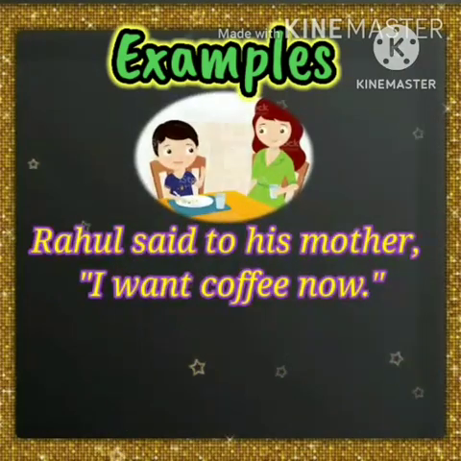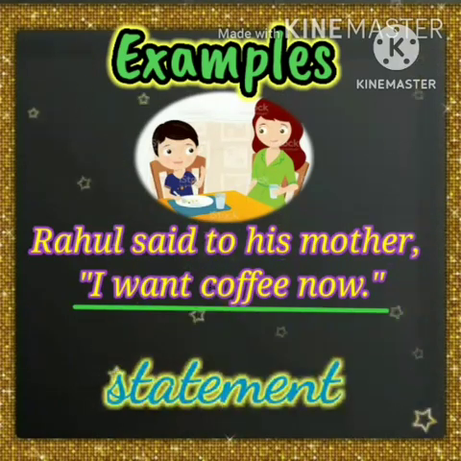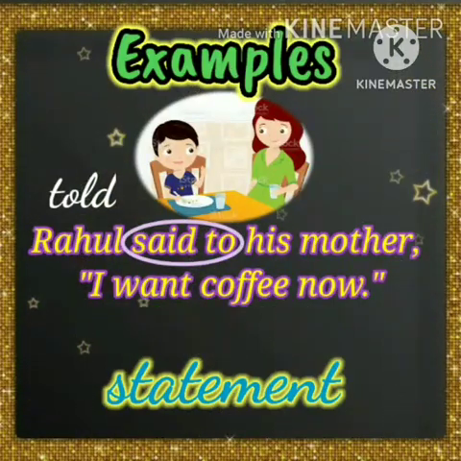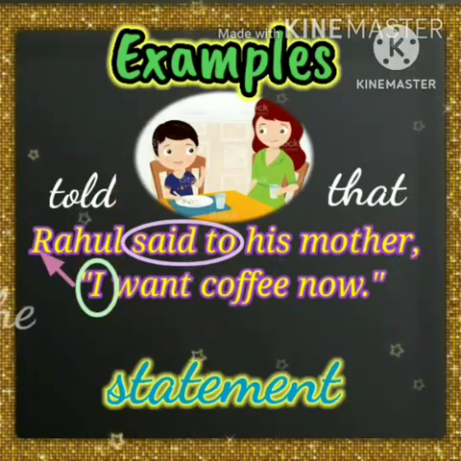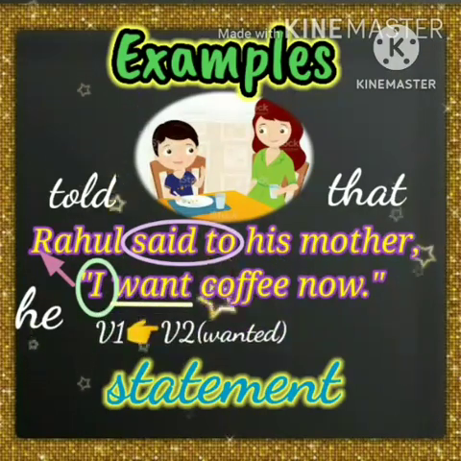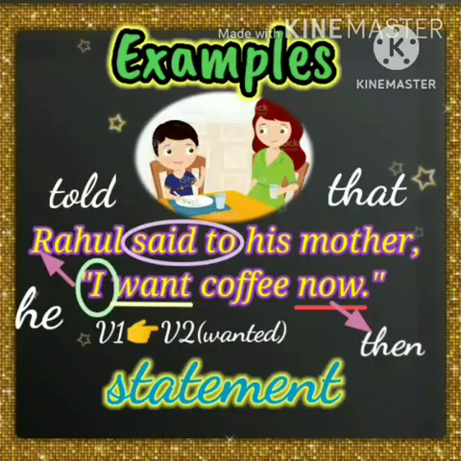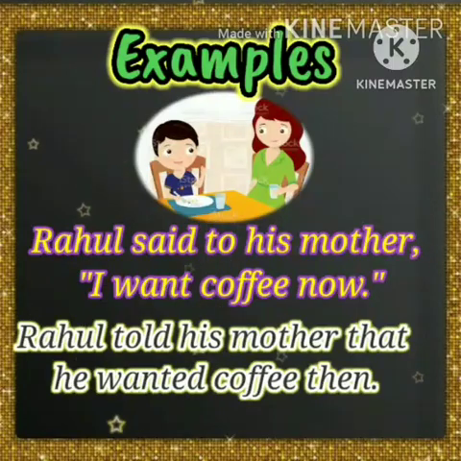First one, Rahul said to his mother, I want coffee now. Listen. First you have to change the reporting verb. Look at the sentence. It is a statement. So said to will be changed into told. And the statement conjunction is that. Then the pronoun I, which denotes Rahul, so we should write he. Then the word want, which is in present tense, becomes past tense, wanted coffee. And now the word now changes into then. So your answer is Rahul told his mother that he wanted coffee then.